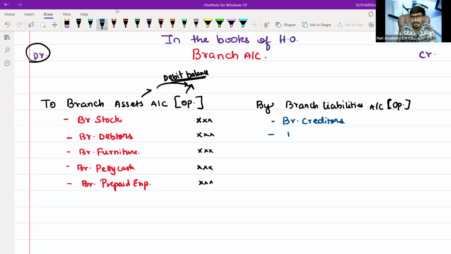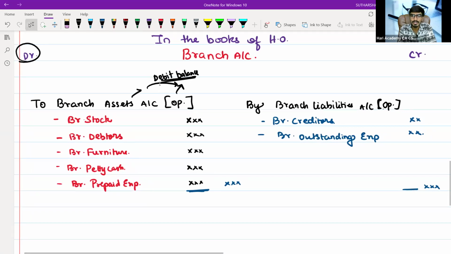Next, branch outstanding expenses will come. These are the basic two things which will be there. So these are the basic two things which come first to your mind.